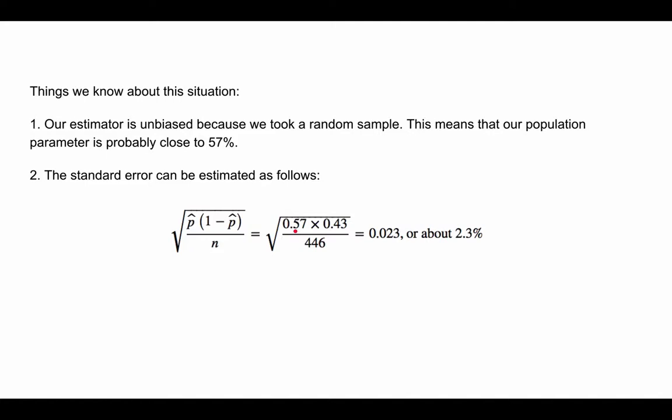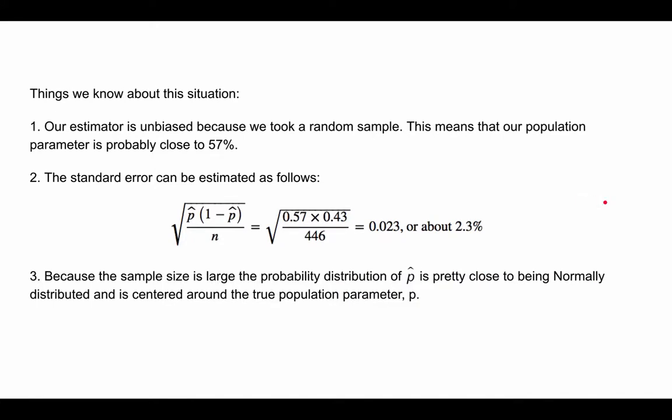Now, if we plug 0.57 in here, and then we plug in n, which is the sample size, or the number of Democrats that we interviewed, 446, and simplify, we get 0.023, or about 2.3%. So what does this tell us? It tells us that our standard error in this situation is 2.3%. So we expect the true population parameter to be close to 57%, give or take 2.3%.